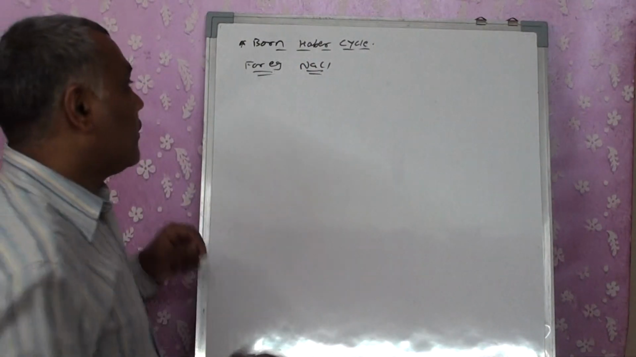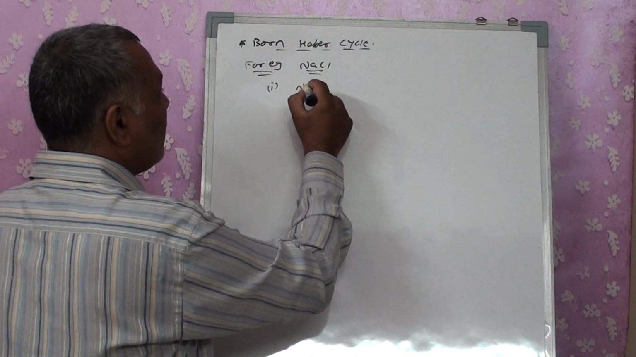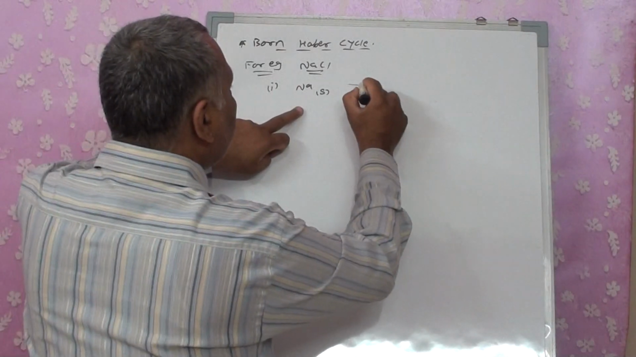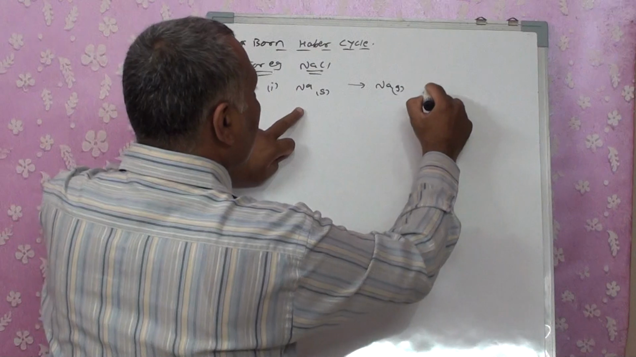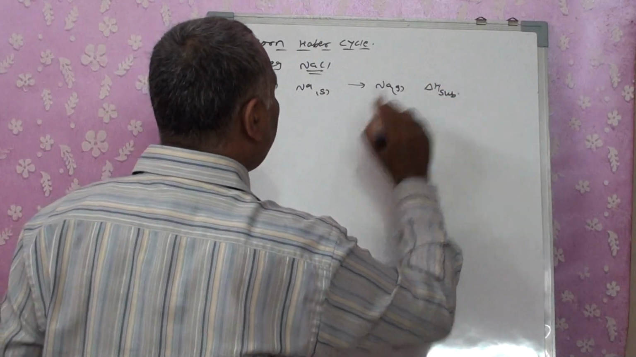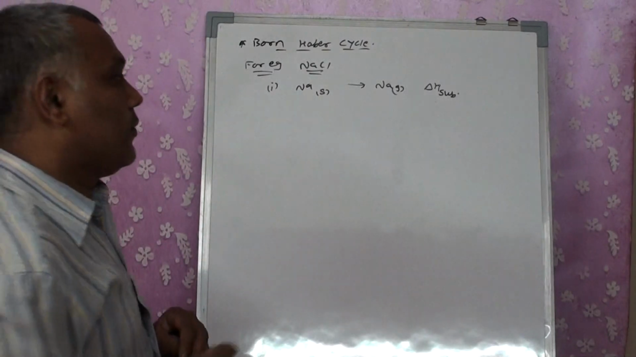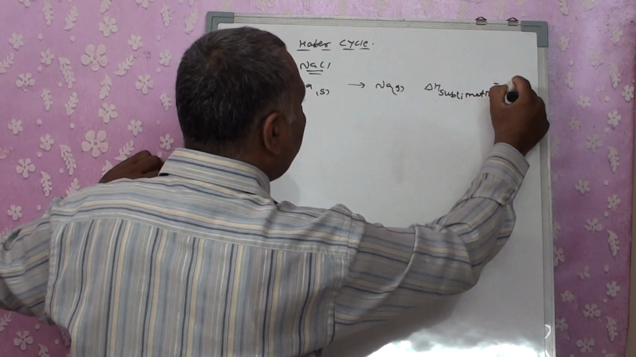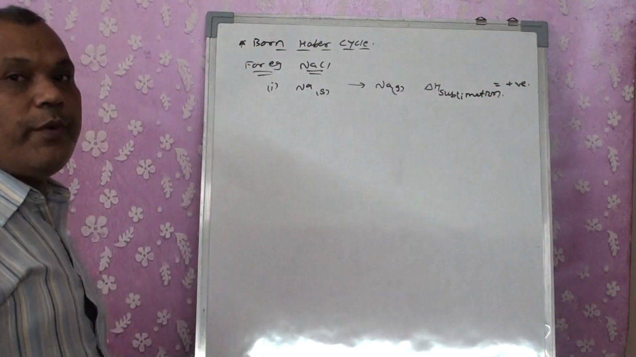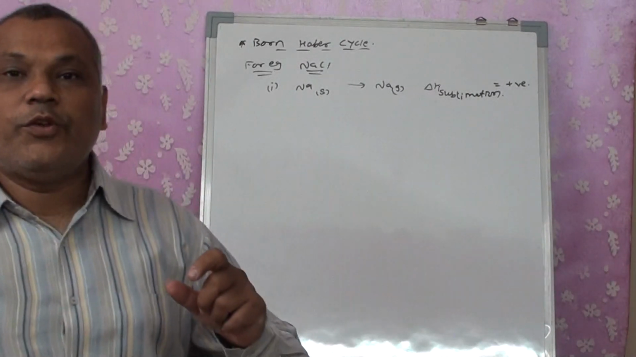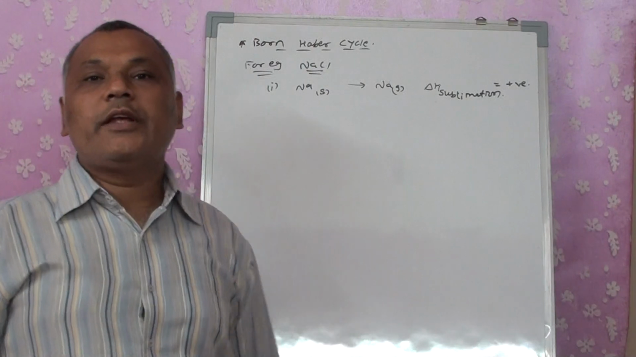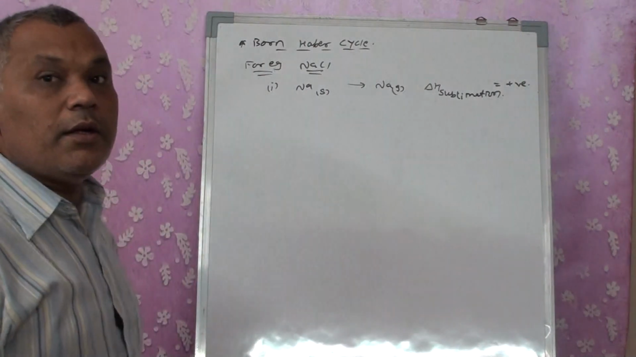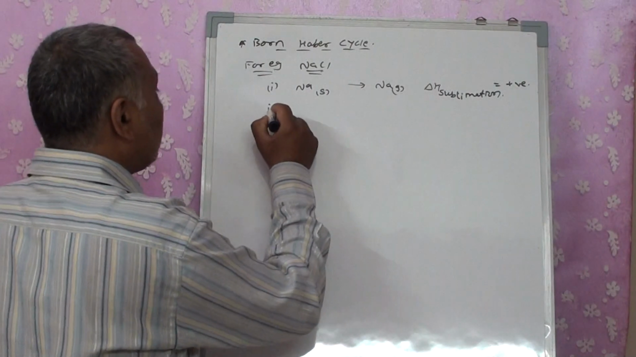Now what is it going to show us? In the first step, Na we always get in the solid state. From the solid state, it has to be converted into gaseous state. So whatever heat change we get is known as the heat of sublimation. Now, we know that heat of sublimation is always an endothermic process. Energy is always required to convert a solid into a gaseous component. So whatever heat change we get, we get it as a positive value.